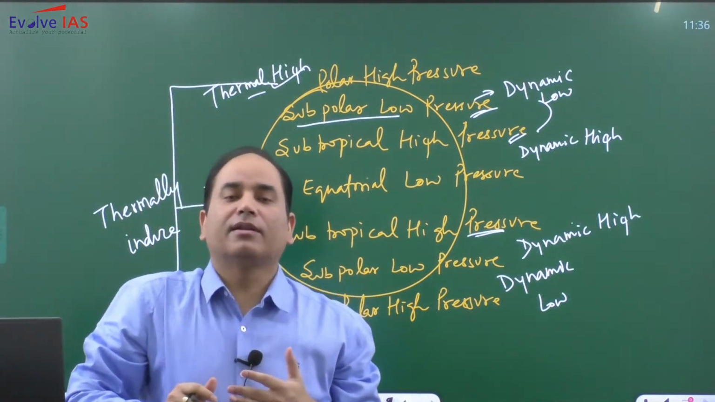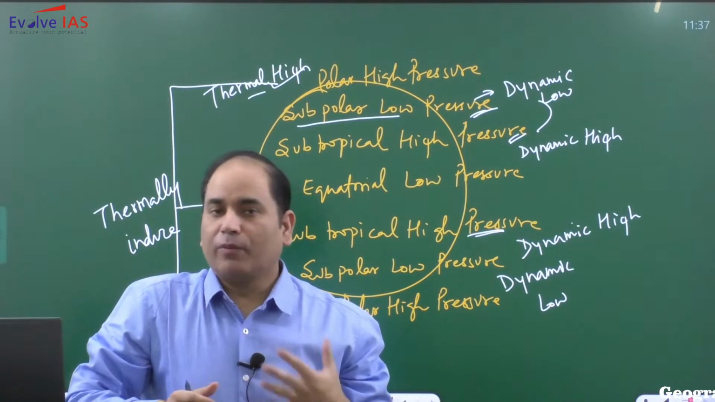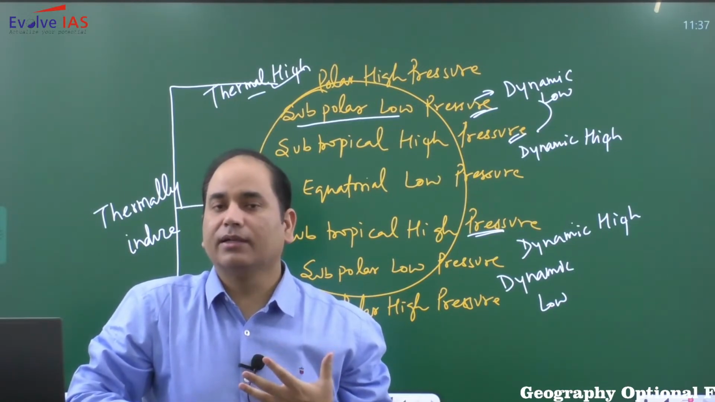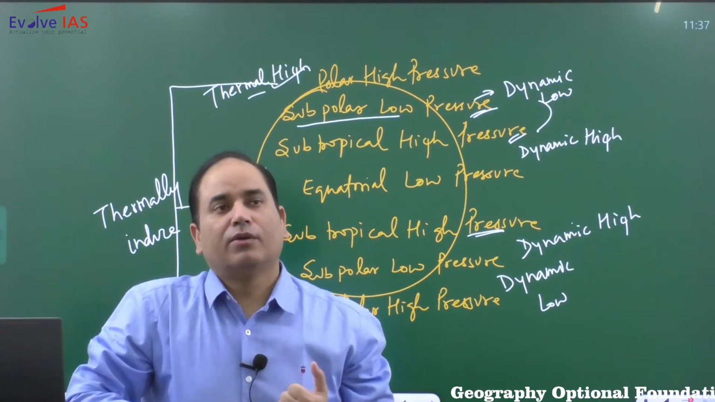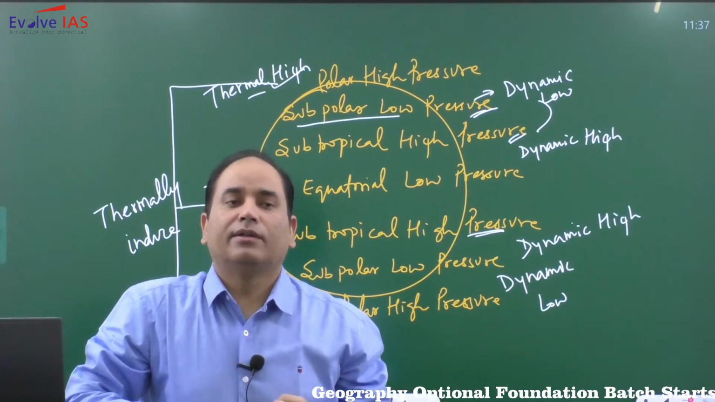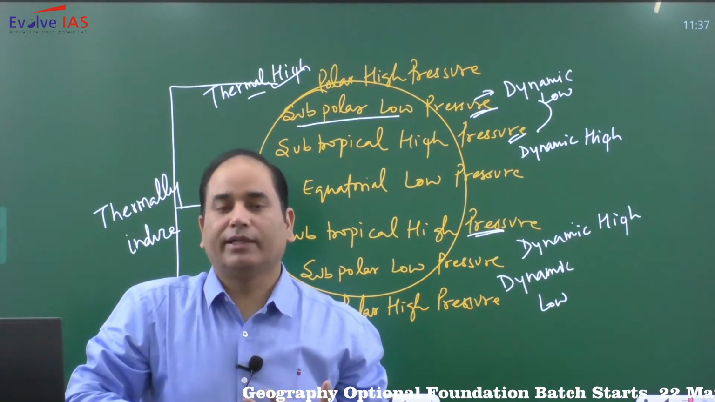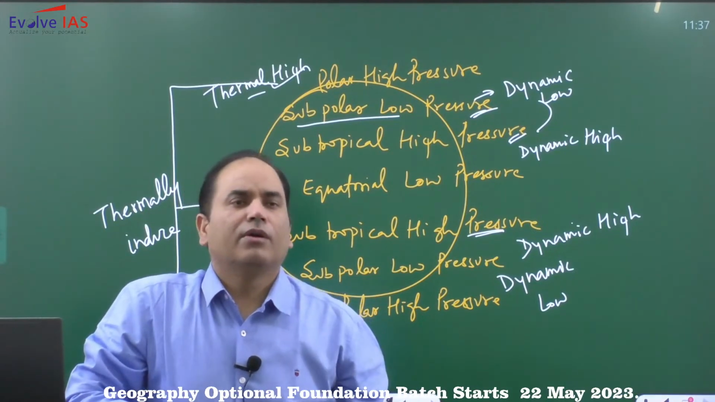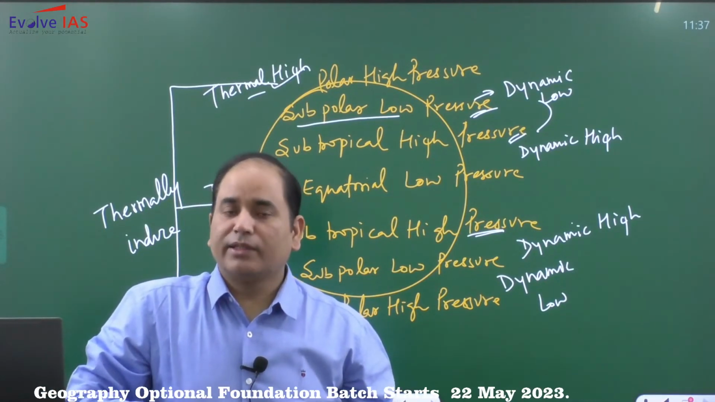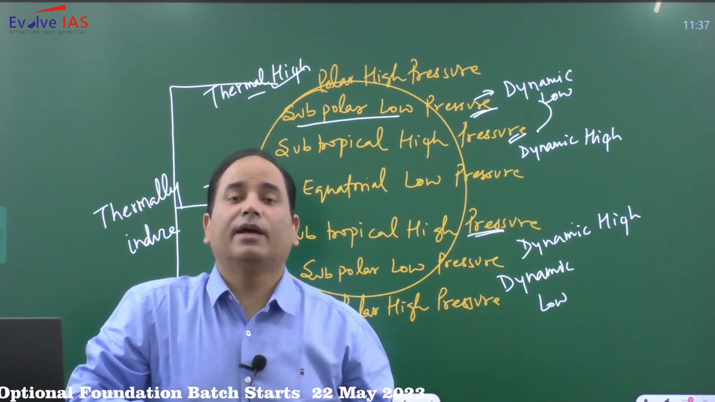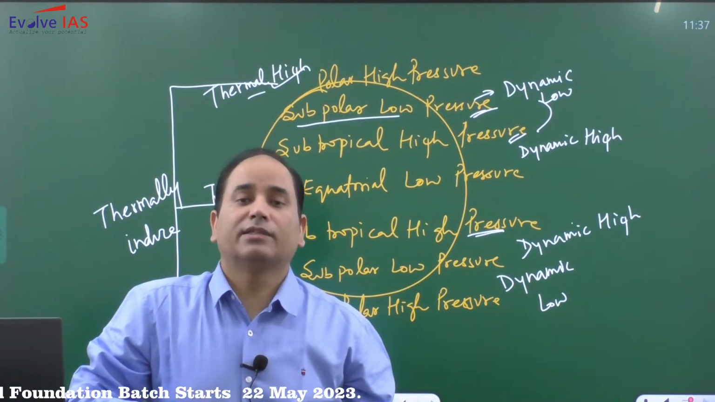So we have a total of 7 pressure belts. 4 pressure belts are dynamically induced and 3 pressure belts are thermally induced. What is the cause of this dynamically induced pressure belt? Earlier, the model that had been propagated was a unicellular model. The unicellular model was first presented by Hadley. Later on, we have a model which is referred to as the tricellular model.